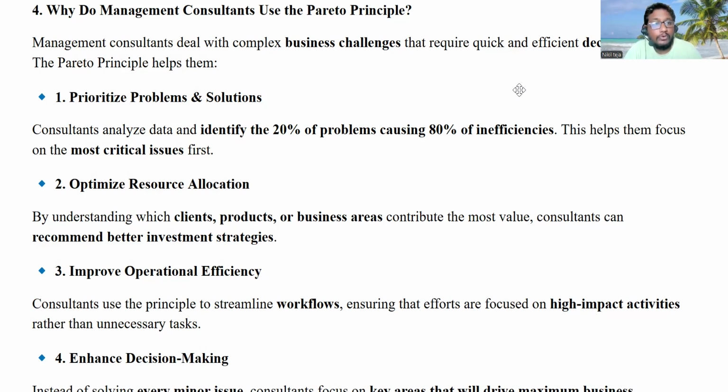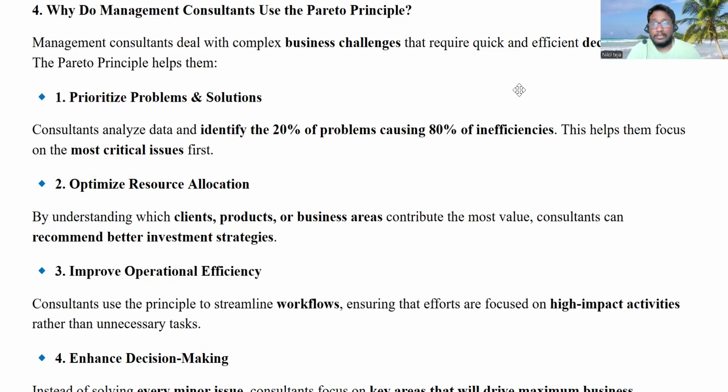This helps them focus on the most critical issues first. So they'll be focusing on only this 20% of issues, which is causing 80% of inefficiencies or problems to the organization or business.